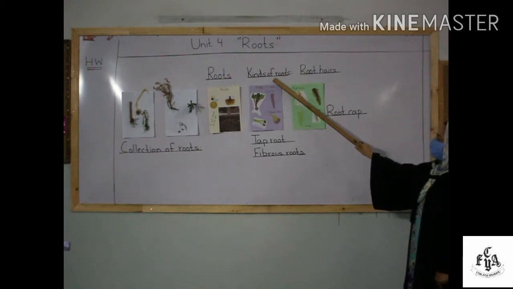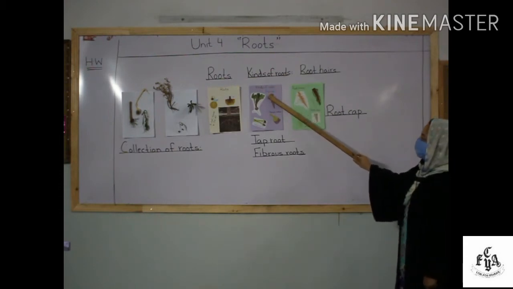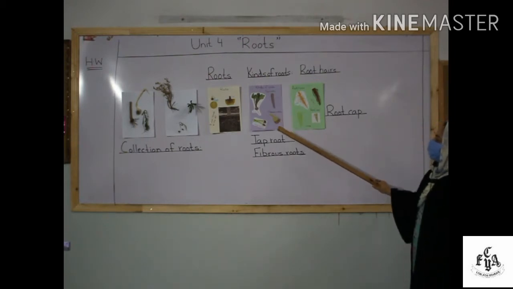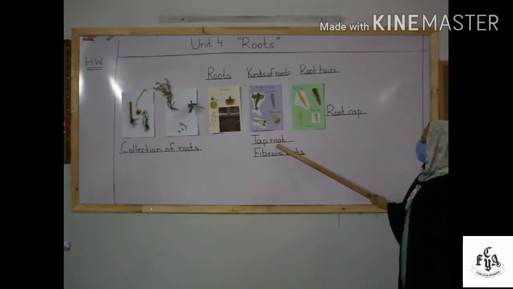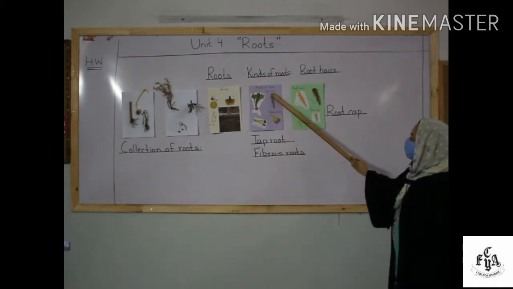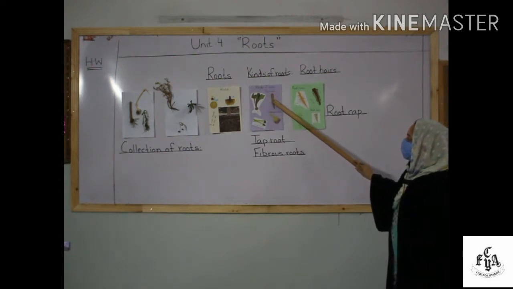Now, kinds of roots. In kinds of roots, we are going to study the taproot and the fibrous root. First of all, I am going to tell you the difference between the taproot and the fibrous root. A taproot is a thick root, and this taproot has many small roots growing from it.